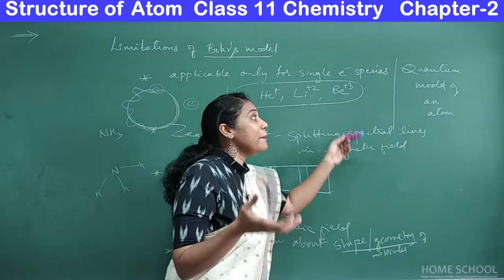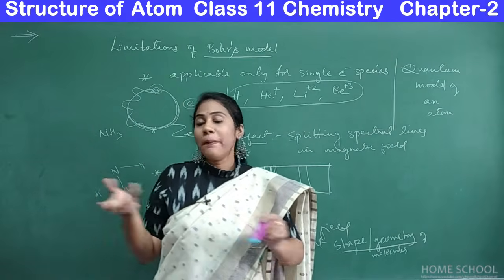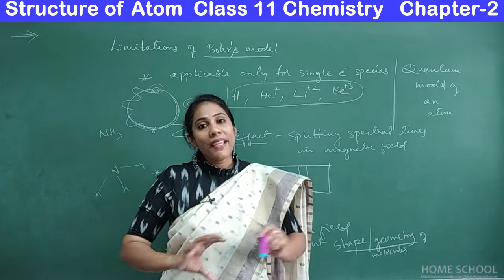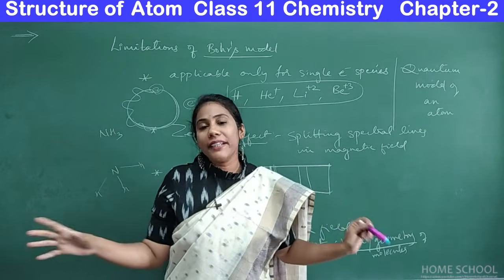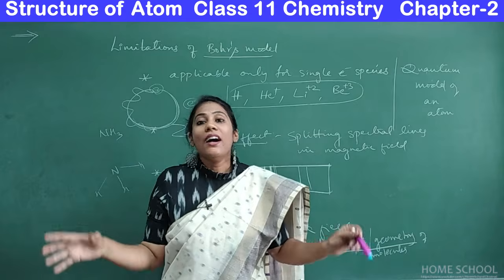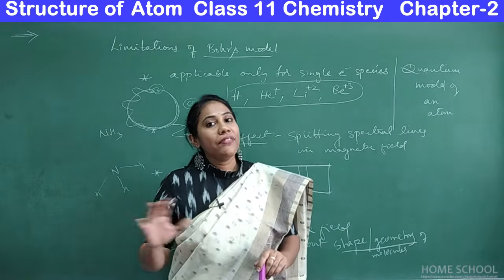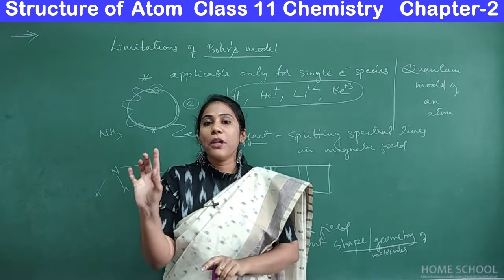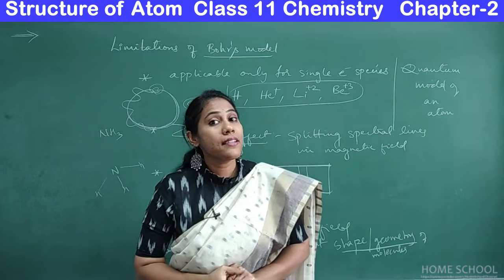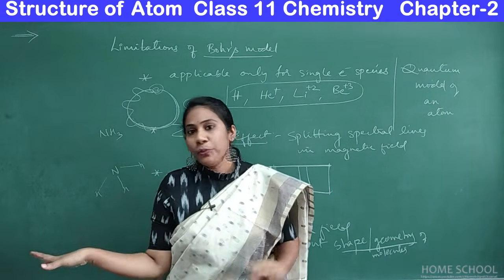And there came another person called Heisenberg. Okay, and he told something about the electron. And based on these two concepts, a person called Schrödinger has given a quantum model of an atom. Okay, so all that we will discuss in the next class. So in my next class, the topic is de Broglie equation and Heisenberg's uncertainty principle in a detailed way and with lots of numericals on them.